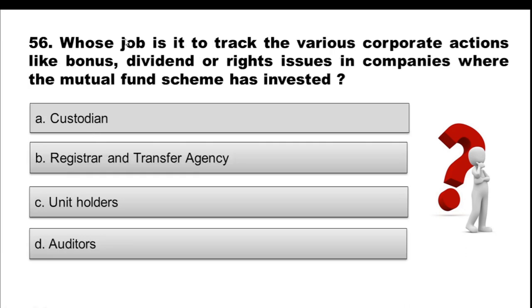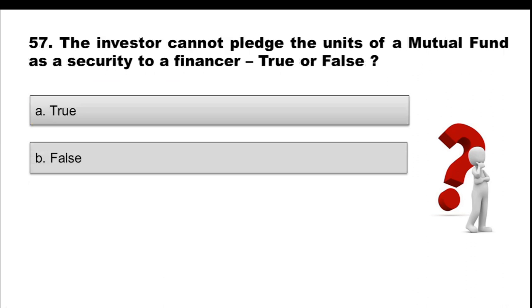Question 56. Whose job is to track the various corporate actions like bonus, dividend or rights issues in companies where the mutual fund scheme has invested? Option A, custodian. Option B, registrar and transfer agency. Option C, unit holders. Option D, auditors. And the correct option is option A, custodian.